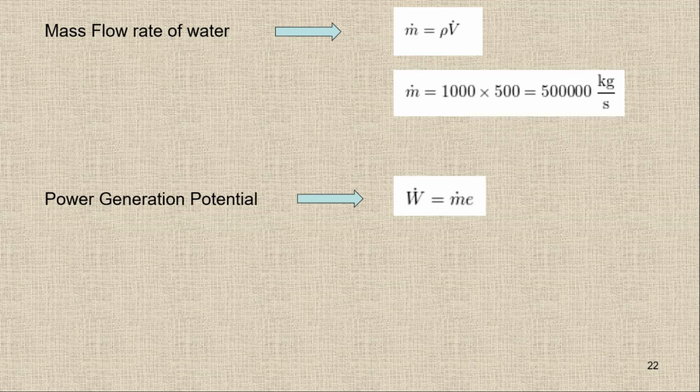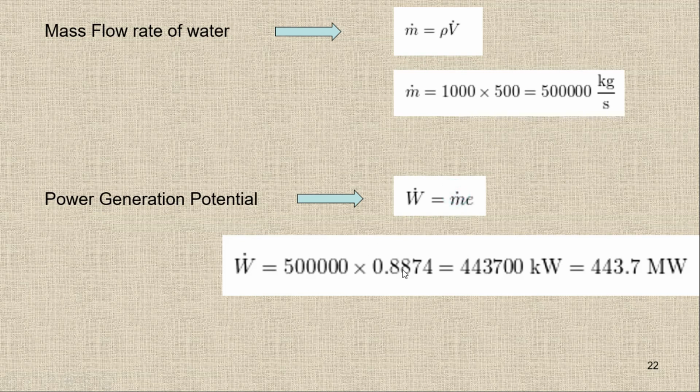Now you can see here the density value for the water is 1000. You have to remember it. Then we have volume flow rate of 500 meter cube per second. So you will get a mass flow rate in kilogram per second. So the power generation potential will be W dot or E dot is equal to m dot E. So I know what is E and we know what is m dot. So simply by putting this one, you will get 443,700 kilowatt or 443.7 megawatt.